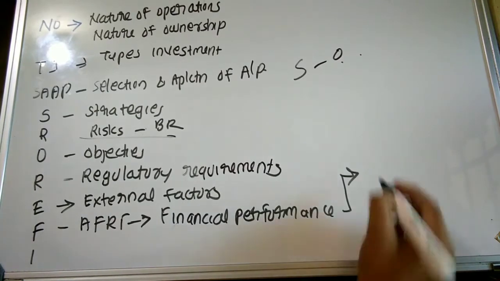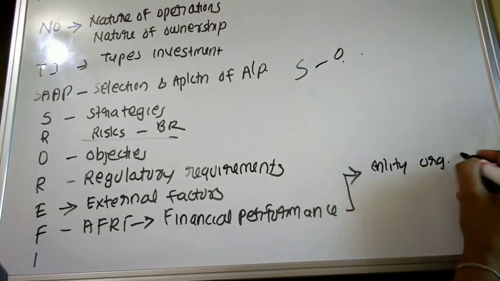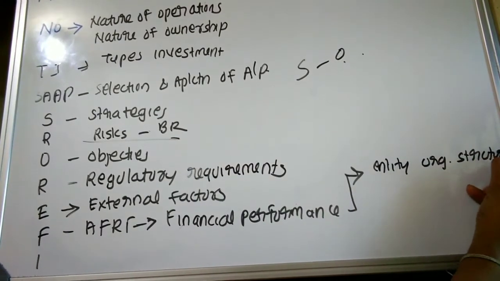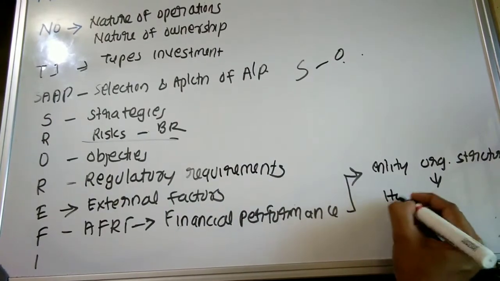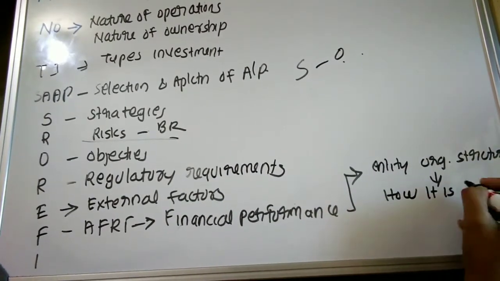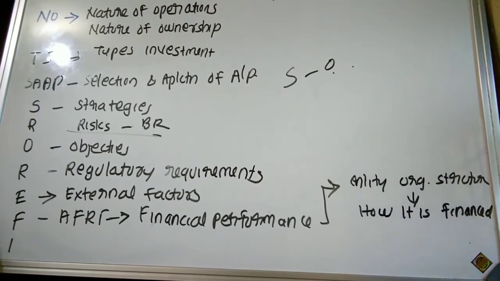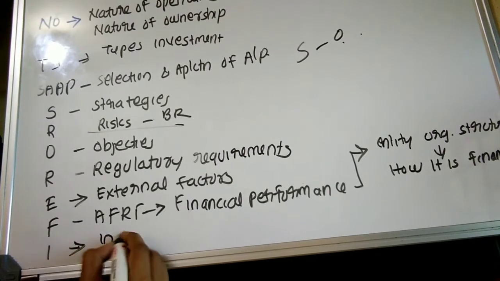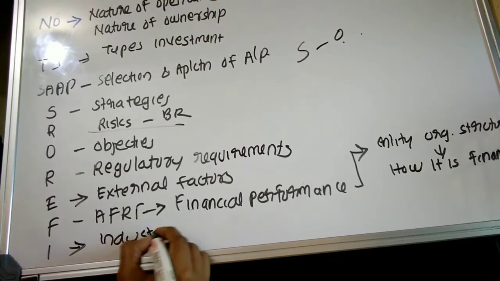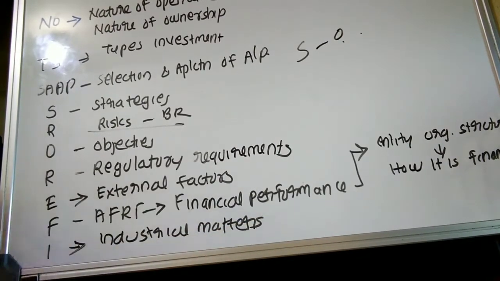Types of finance, that is the entity's organizational structure and how it is financed. Then the last one, I means industrial requirements or industrial matters which are relevant to the entity.